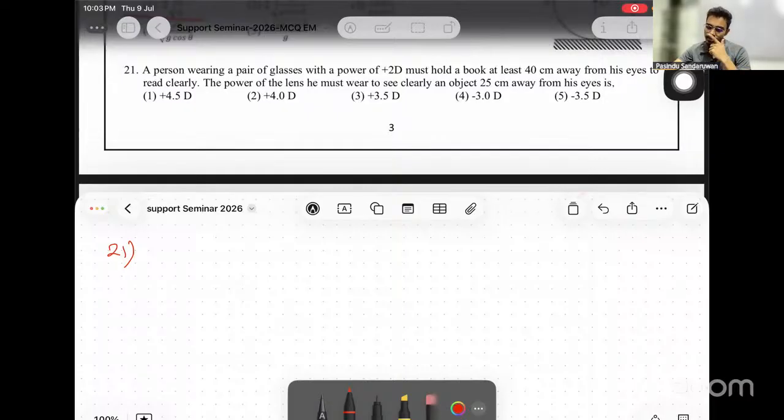Now that image at 40 should be taken back to 25 again. I should read clearly. The power of the lens must, okay.